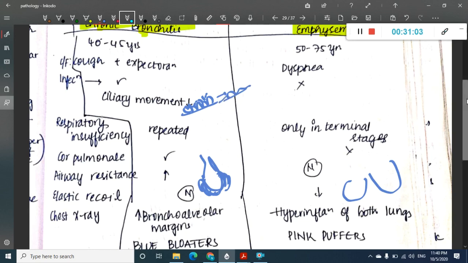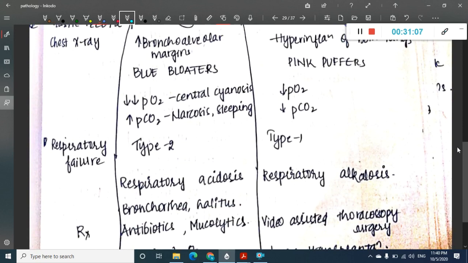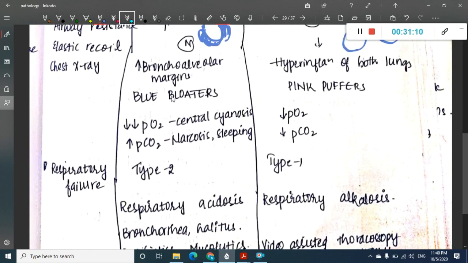Okay, and then on chest x-ray, what are you going to see? On chest x-ray, you see increased bronchovascular markings in chronic bronchitis. I have already shown you this x-ray, right? Let me show you again.